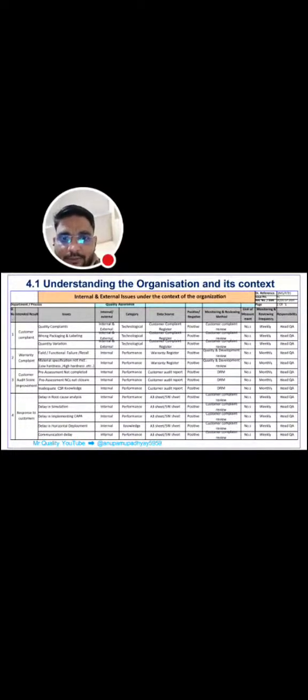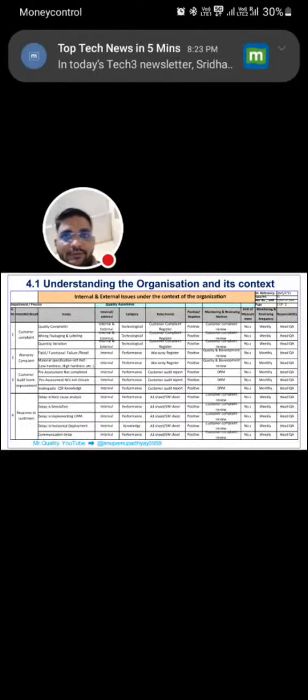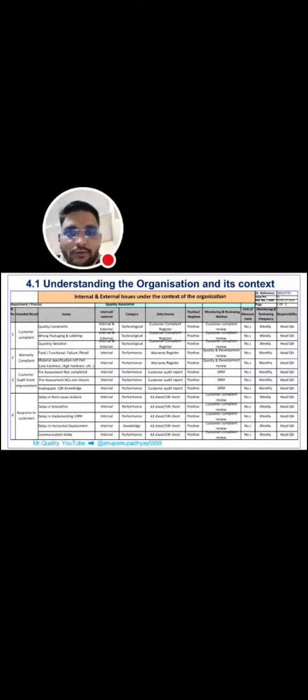Means like we have some issues of customer complaints. Then what are the parameters? Means number of complaints, how we can control it. Is it a customer issue that happened in the last 6 months? If no issues, means no complaints happened, then that issue will be positive. And if any complaint happens, that is negative. We need to identify their risk analysis. And this is the internal and external issues. And these are some more examples of internal and external issues under the context of the organization.